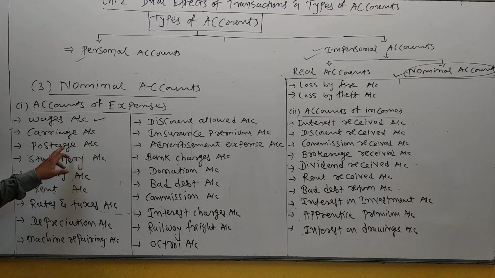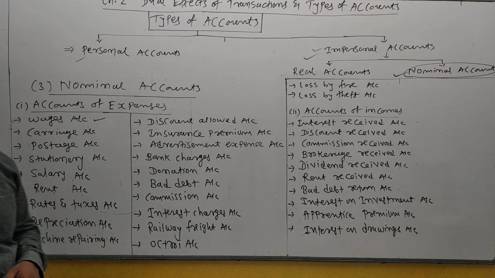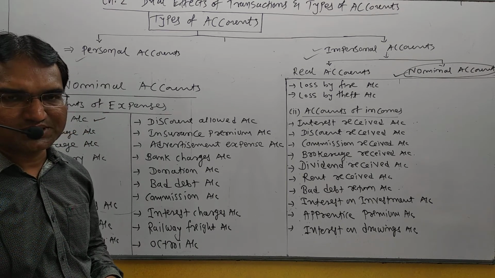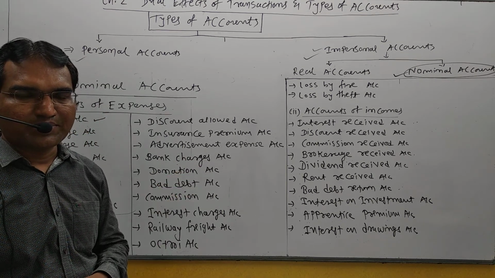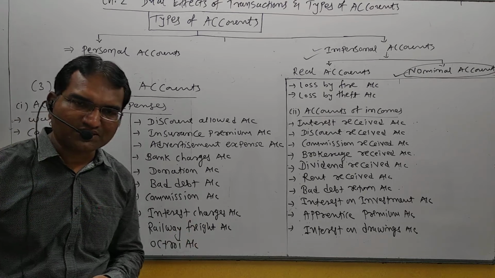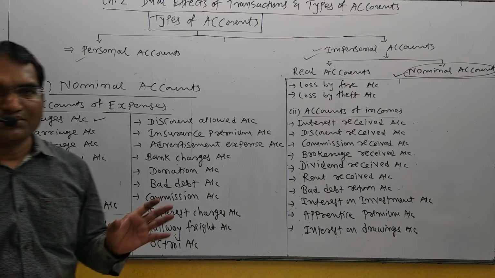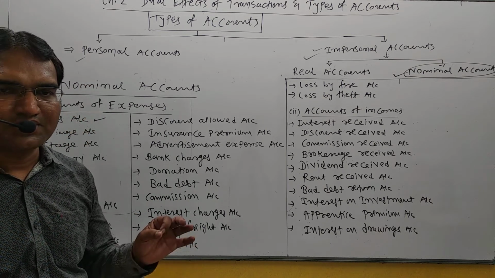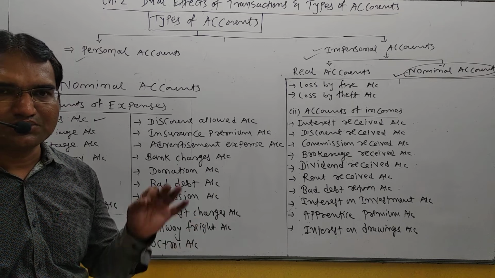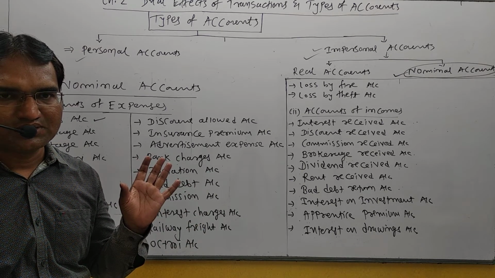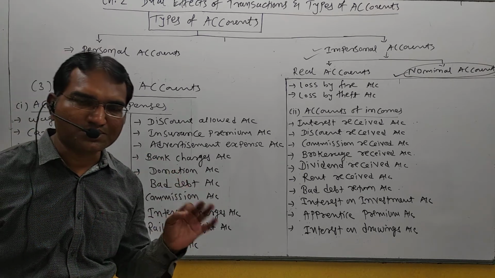It is an expense. Postage expense, stationery purchase, accounting books purchase, right? Pen, pencil, eraser, etc. Stationery items purchased are an expense. Salary paid to employees, nominal account. Rent is an expense. Rates and taxes. Students, businessmen pay some rates and taxes to the government, right? To Nagarpalika, to the municipal city.